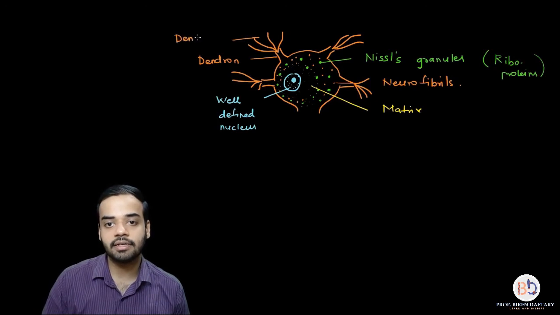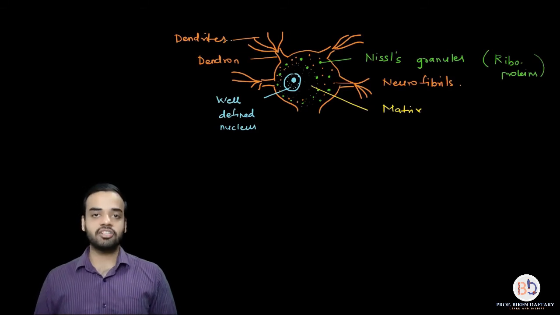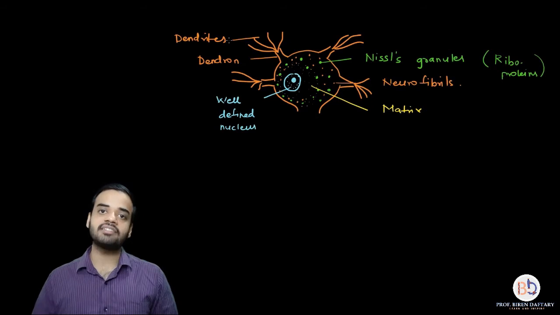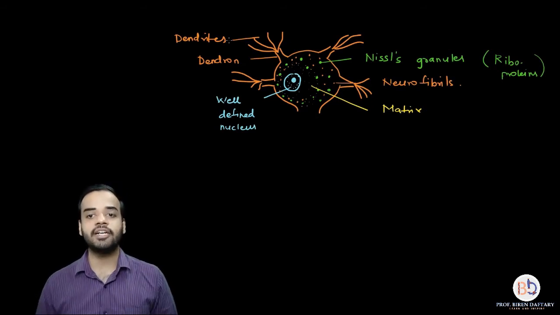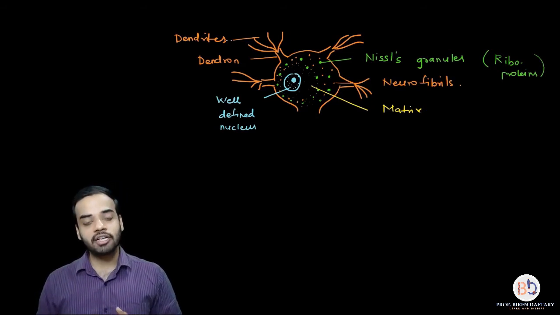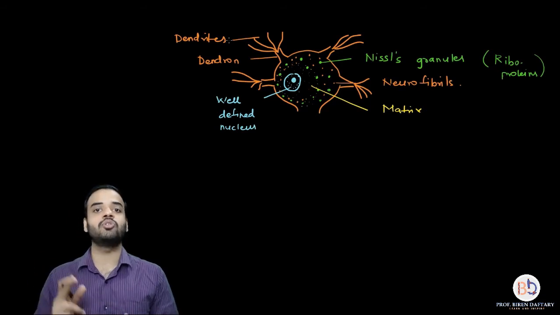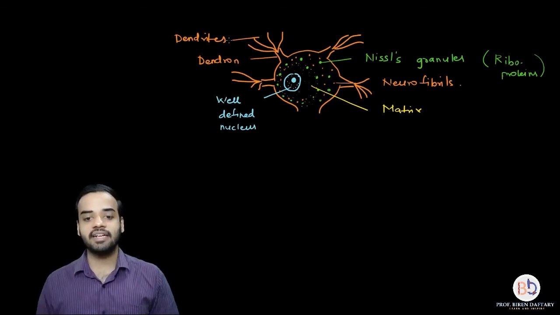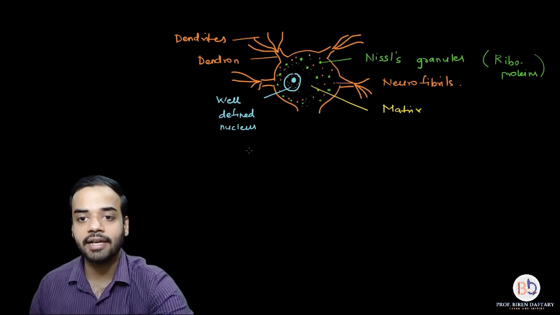These are dendrites. Now coming to the structure of a dendron, the cytoplasm present in the cyton is continuous with the cytoplasm of the dendron. Also the dendron has both the structures, the neurofibrils and the Nissel's granules. If you want, I can draw them over here.